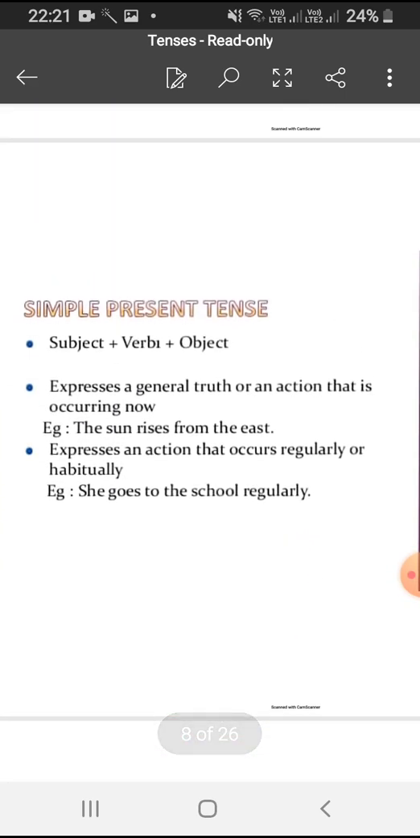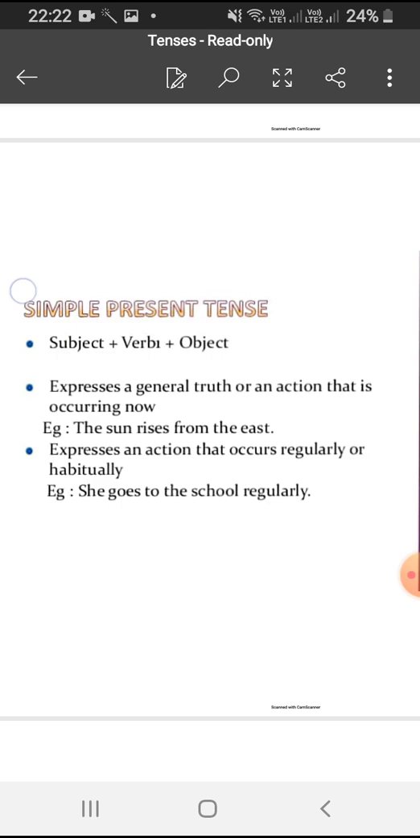Okay, so let's start. Simple present tense is used for an action that is happening now, or it is used for the universal truth or fact which we cannot change. And third, it is used for action that occurs on regular basis. For example, the sun rises from the east. This is the fact. We cannot change this fact. So this is the present tense. That is why simple present tense is used for the action that is stating the universal fact.